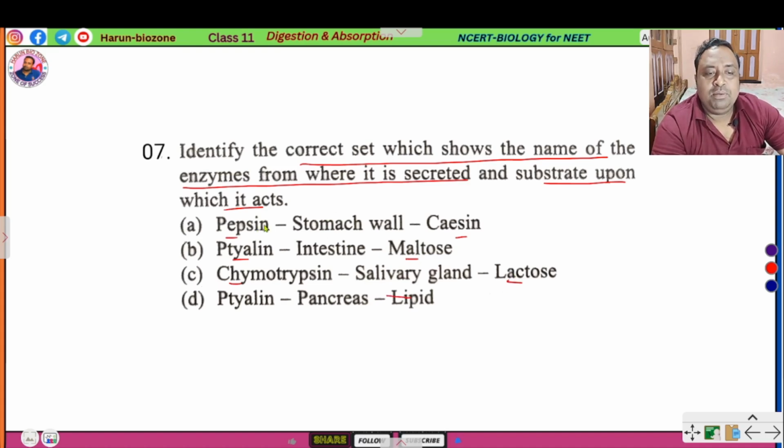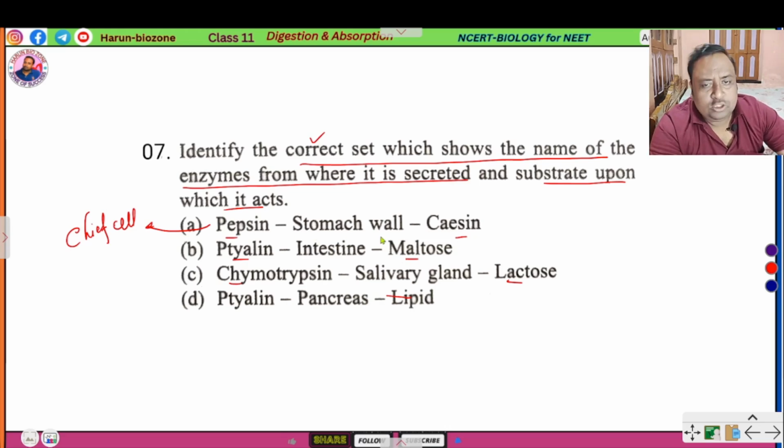So pepsin, stomach wall: pepsin is secreted from the chief cells of the fundus of the stomach, and its substrate is casein. So the correct option is pepsin, stomach wall, casein.